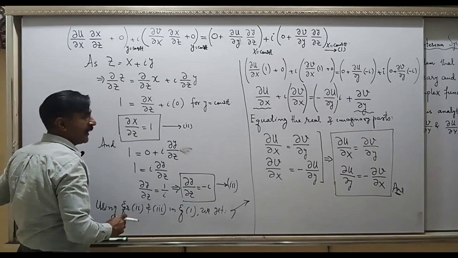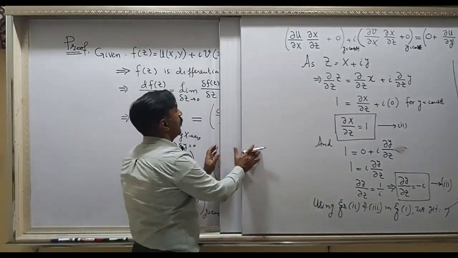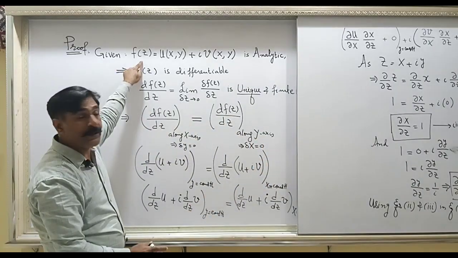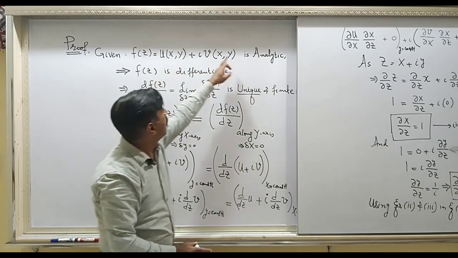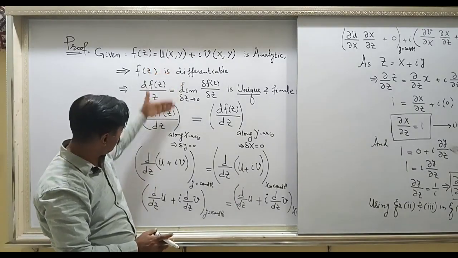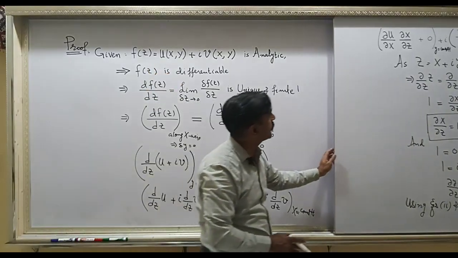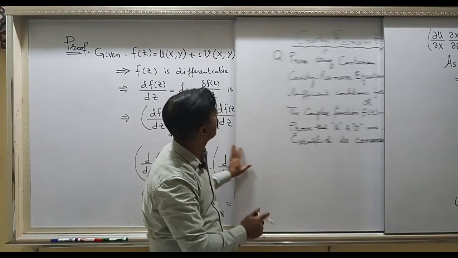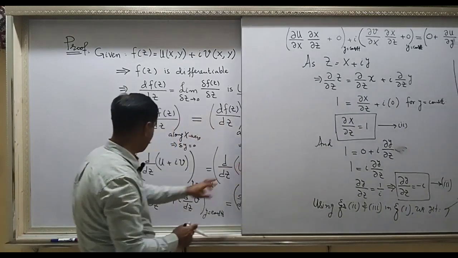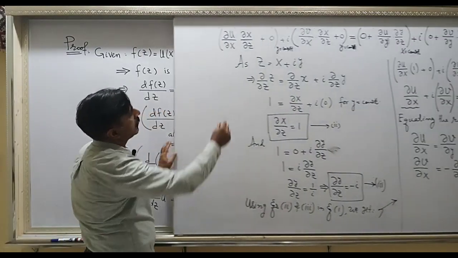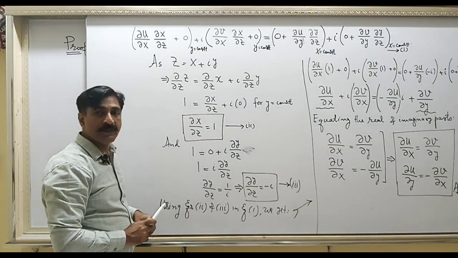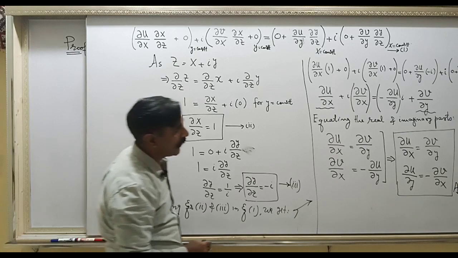So now you understand that when a function is analytic, here we started from here, the function is analytic, and this definition means differentiable, and from this we have gone through a series of steps. From this you were here, and you have ended up with a set of two equations which are known as Cauchy-Riemann equations.